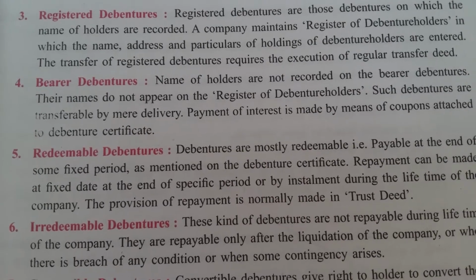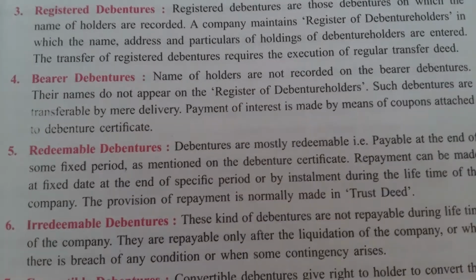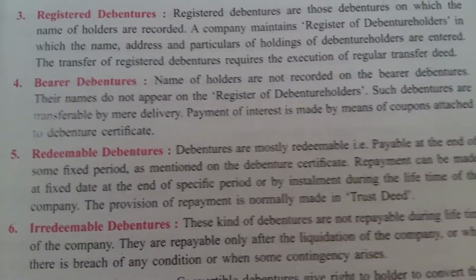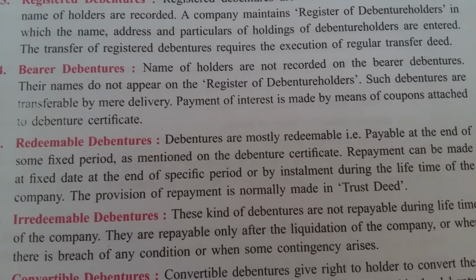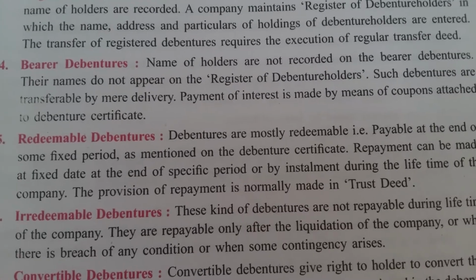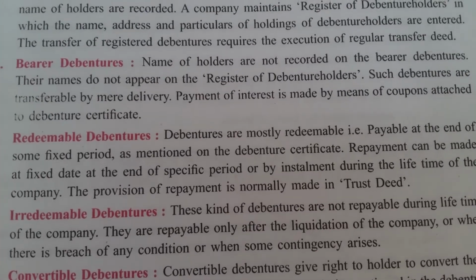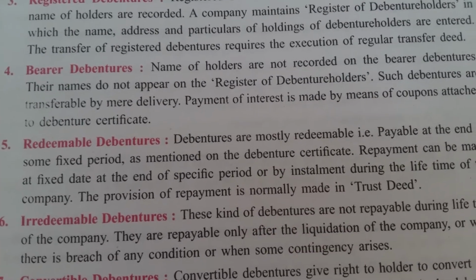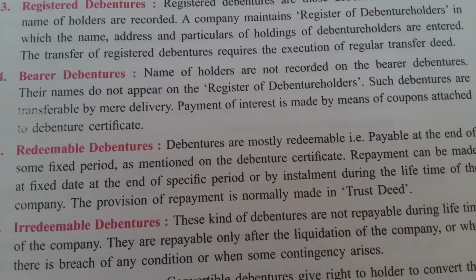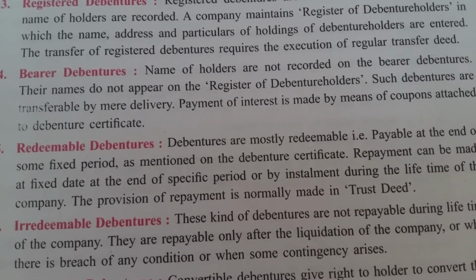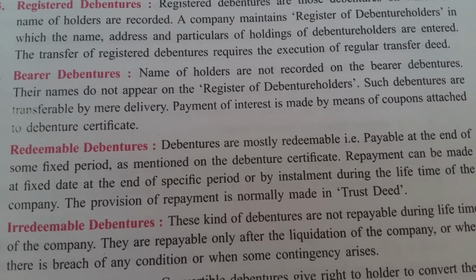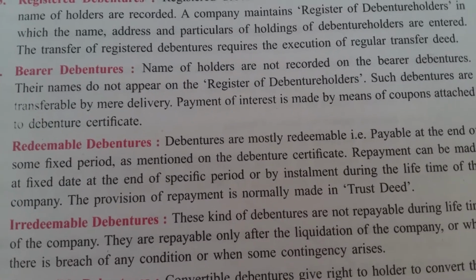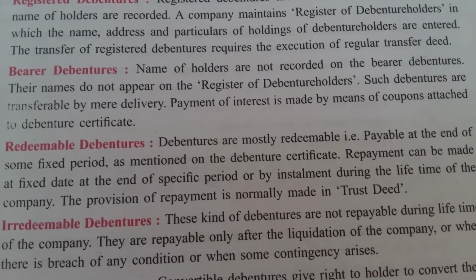Bearer, it means what? The person who is having the debentures in his hand is the owner of those debentures. The name of the holders are not recorded on the bearer debentures. The person who has purchased the debentures or the person who is holding the debenture, his name is not recorded on the debentures. Their names do not appear on the register of debentures.